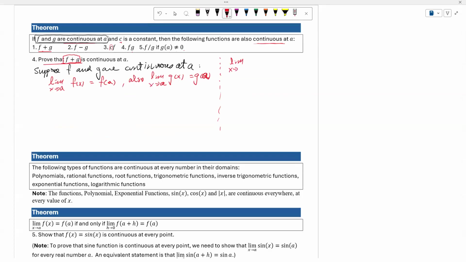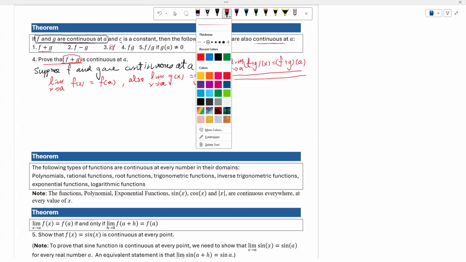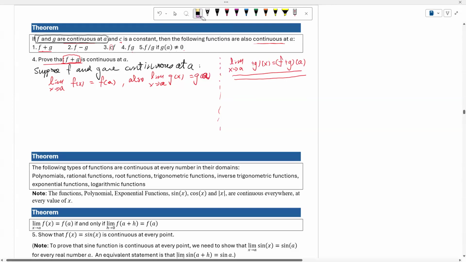If the limit as x approaches a of f plus g is equal to f plus g of a, then it will tell me that the function f plus g is continuous at a.